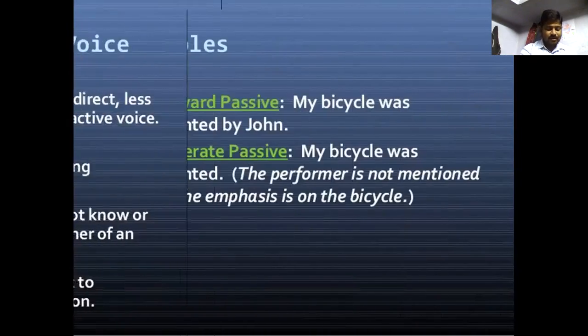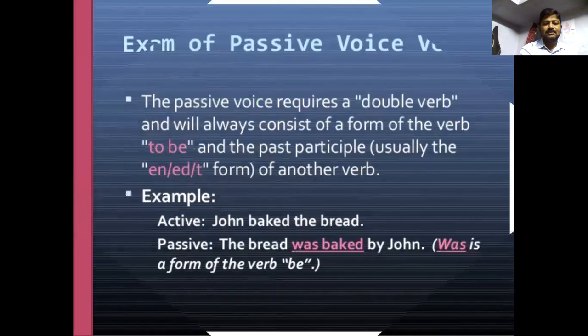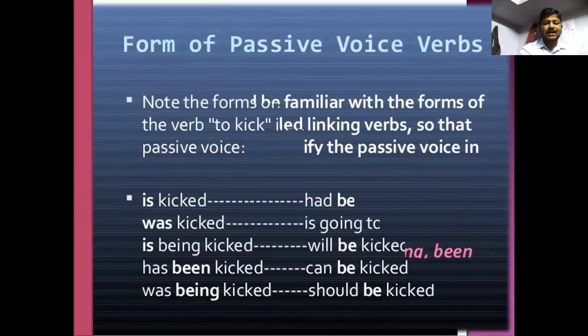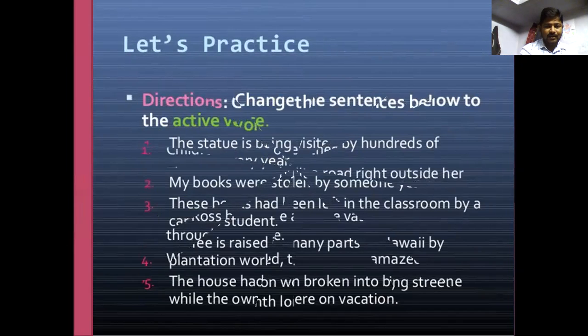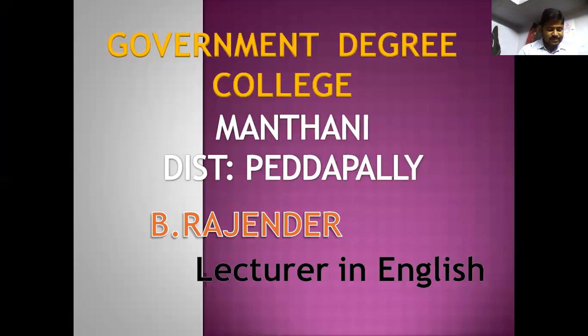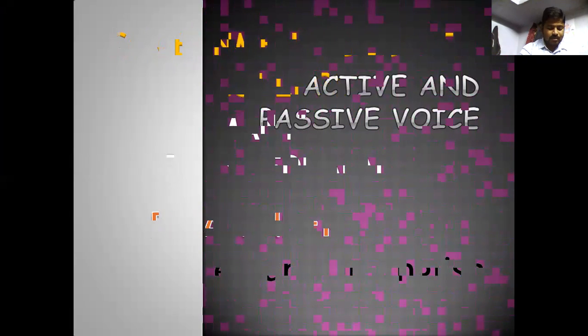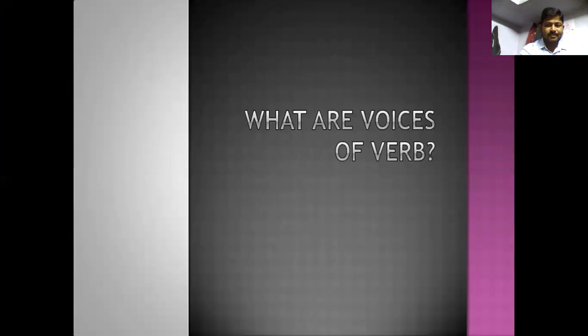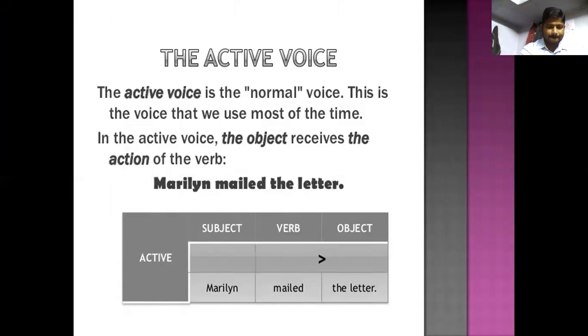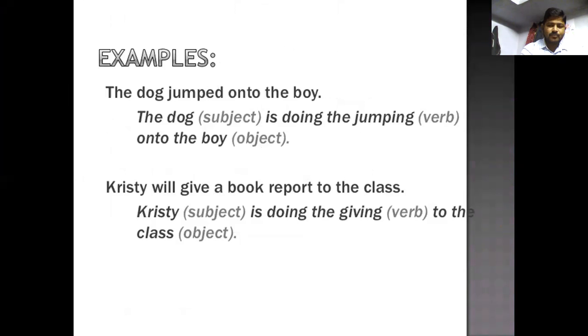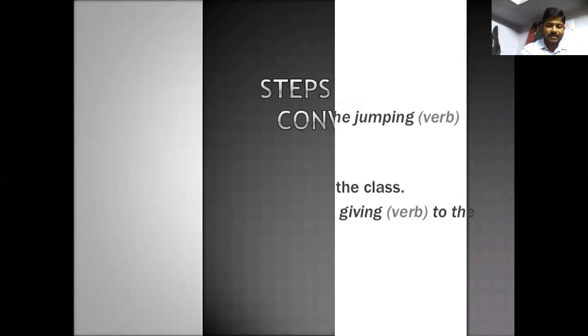Look at the past sentences. Simple past: she broke the glass. The glass was broken by her. And look at the second sentence: he built 2 houses. 2 houses were built by him.